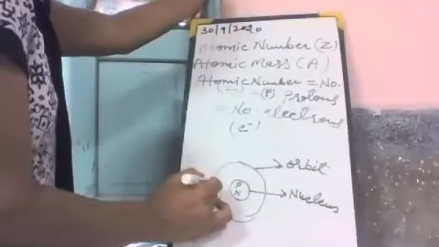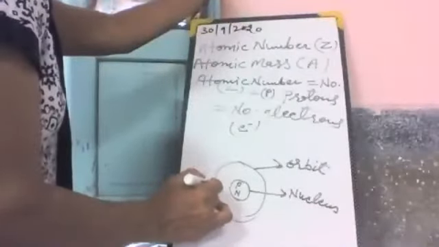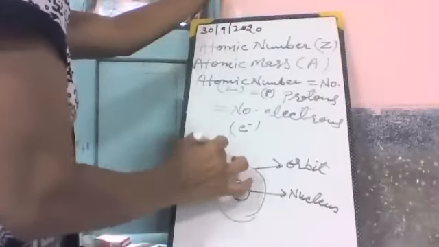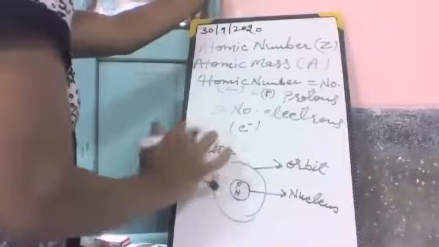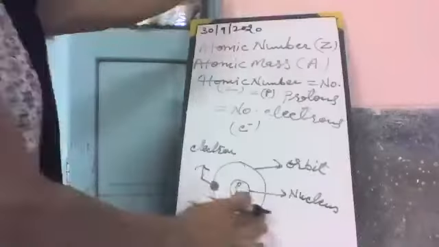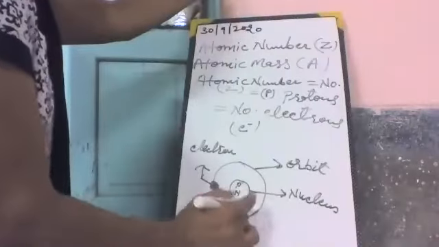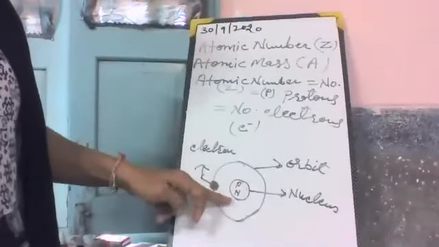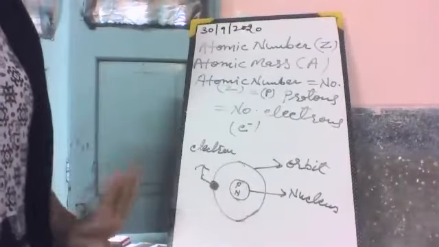Here is the space for the electron. This is an electron. Then proton and neutron are at the center of the atom. Protons are positively charged, electrons are negatively charged, and neutrons do not have any charge.